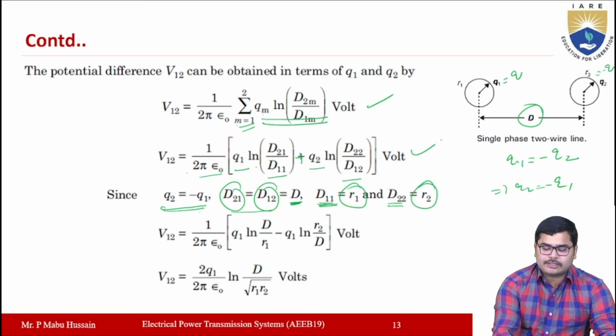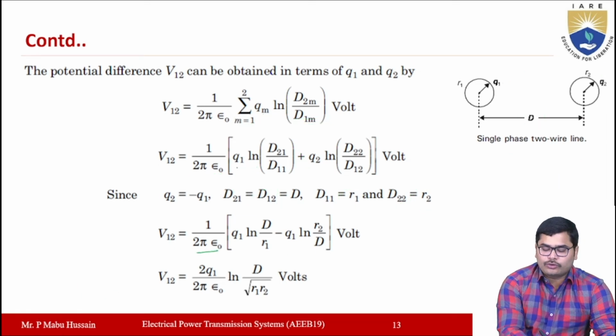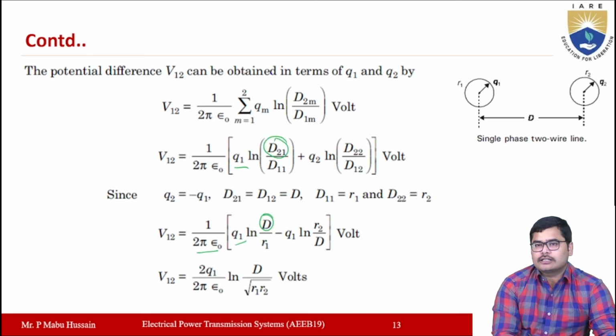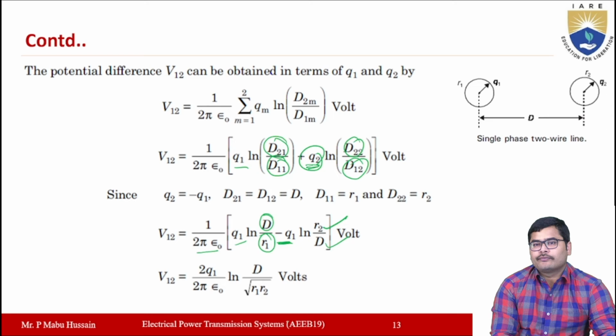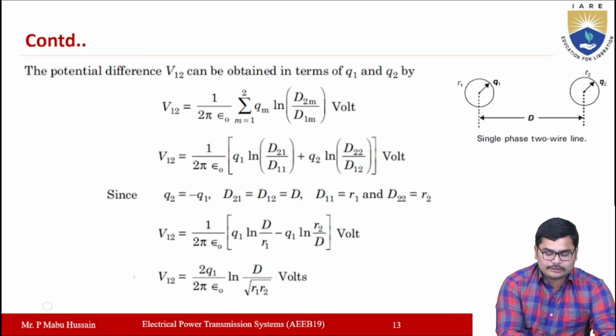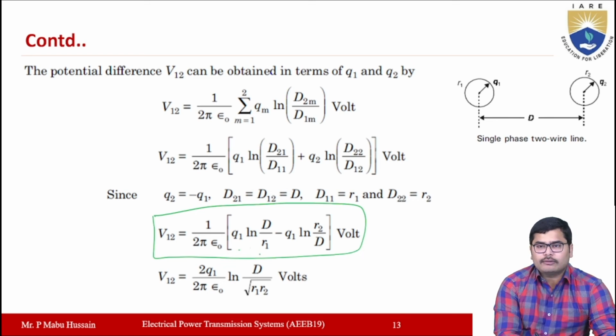Then this expression can be written as V12 is equal to 1 by 2 pi epsilon naught Q1 ln, in place of D21 you can write capital D, the distance between the two conductors, and in place of D11 you can write R1. Then minus Q2, which is equal to minus Q1, so here we take minus Q1 ln, and D22 is R2 and D12 is capital D. So V12 is equal to 1 by 2 pi epsilon naught, Q1 ln D by R1 minus Q2 ln R2 by D.